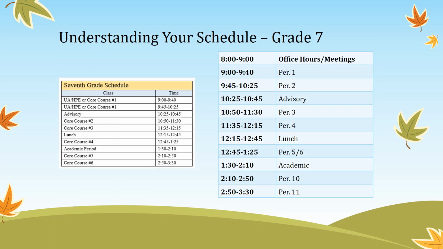Now let's look at a 7th grade schedule. We have changed course 1, 2, 3, 4, 5, and 6 so that they match period numbers here. All of our students have access to their teachers from 8 to 9 o'clock for office hours or meetings. But our day begins at 9 o'clock with period 1. Period 2 is 9:45 to 10:25, followed by an advisory period. 10:50 to 11:30 is period 3. 11:35 to 12:15 is period 4.